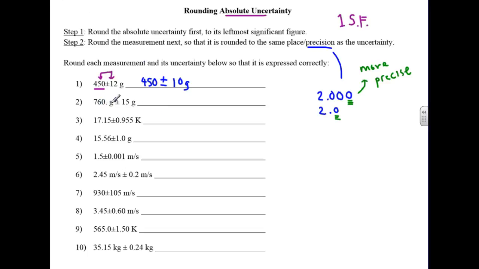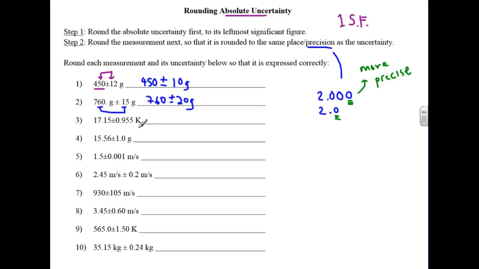Because of this decimal point being present. But we start out by rounding the uncertainty first, to the leftmost sig fig. So round it to there. That's going to be rounding up to 20. Then we find the exact same place, the tens place, and we round there on the measurement, 760.